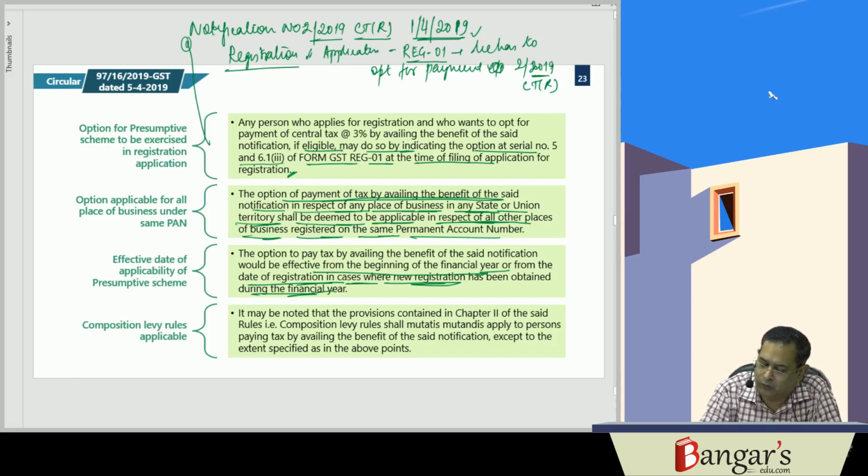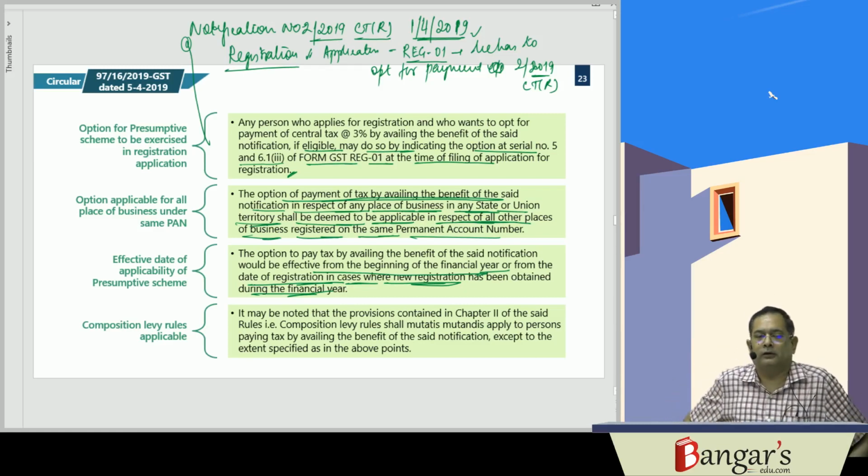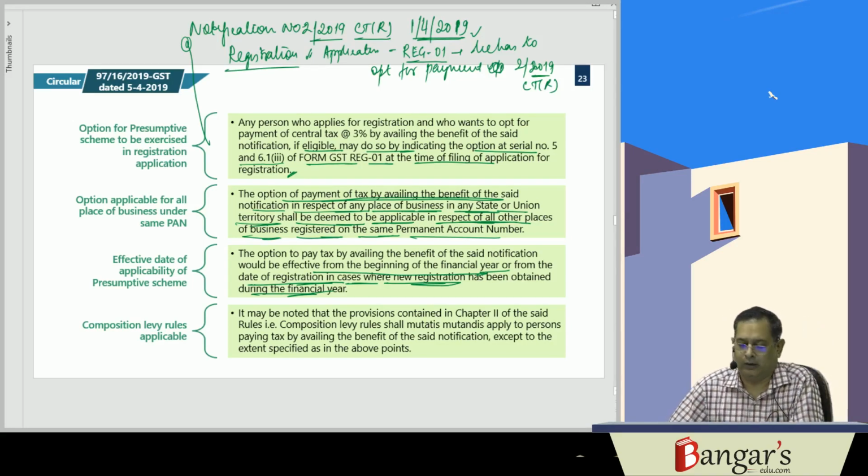Earlier it was under notification number 2/2019. Therefore, they have provided that it may be noted that the provisions of chapter 2 of the said rules, that is, the CGST rules, the composition levy rules, will be applicable for the persons paying tax under this particular notification. So this was a circular earlier which was applicable, but now we have seen that in the section itself, sub-section 2(a) has been introduced in section 10, dealing with this scheme which was earlier contained in notification number 2/2019 central tax rate.